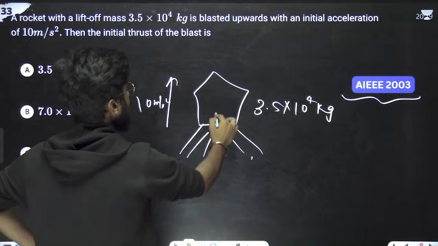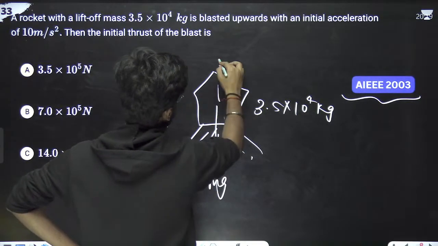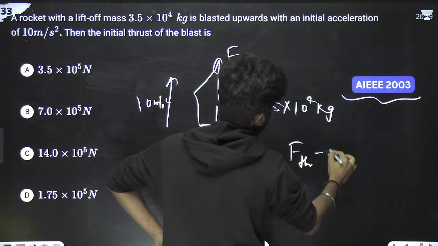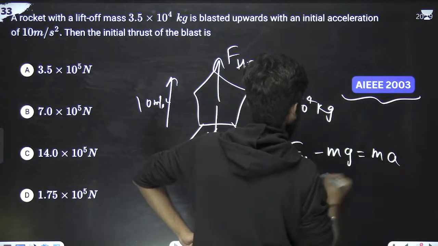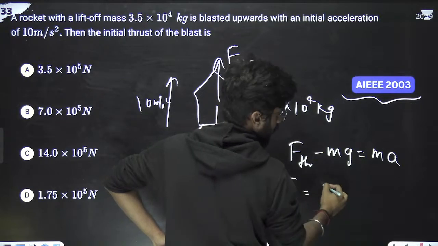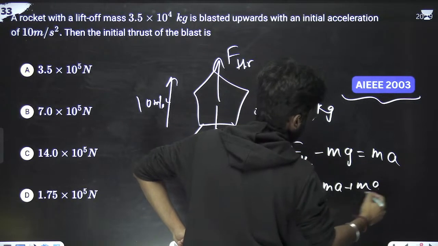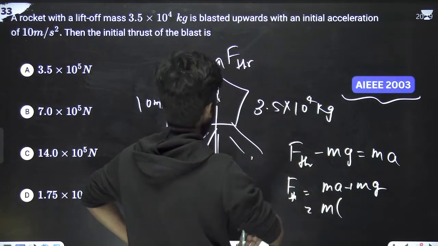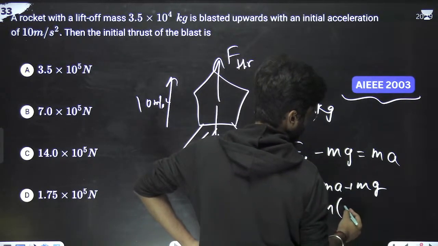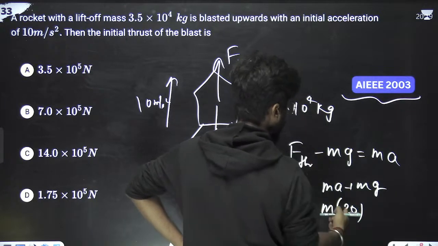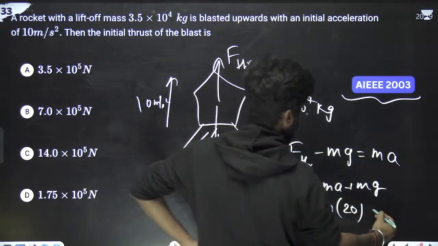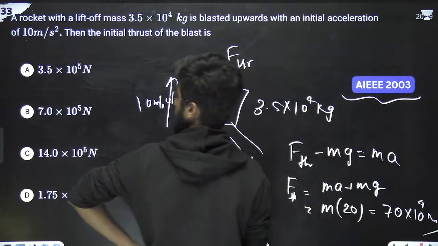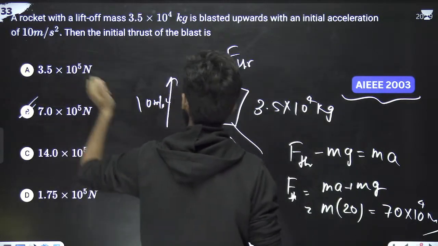Downward is mg. Upward is F thrust. So we can write F thrust minus mg equals mass into acceleration. So F thrust equals ma plus mg, that is m into a plus g. a is 10, and in the downward direction g is also 10. So 10 plus 10 is 20. Mass 3.5 into 20 means it is 70. So it is 70 into 10 to the power 4 Newton, which means 7 into 10 to the power 5. Okay, B option is correct.